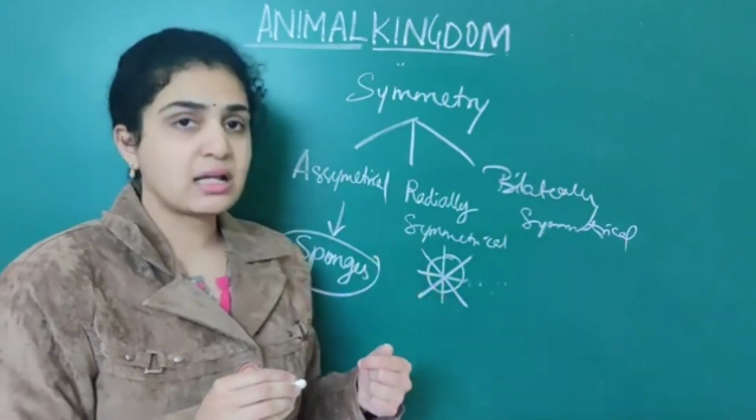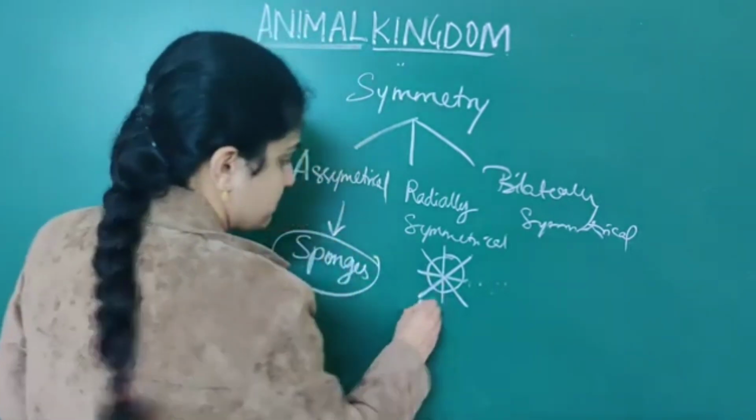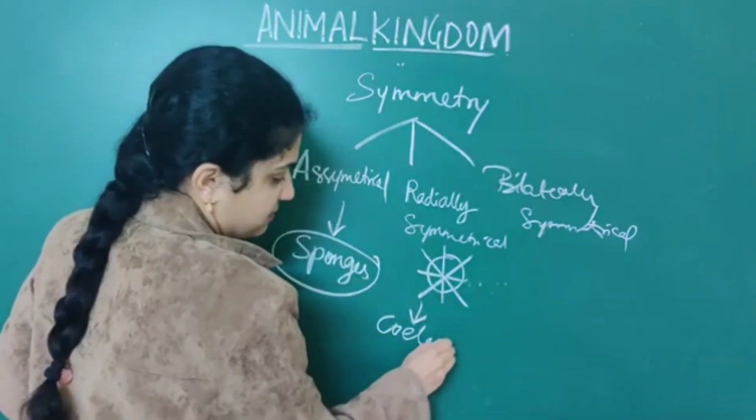What are the examples associated with radially symmetrical animals? They are coelenterates.